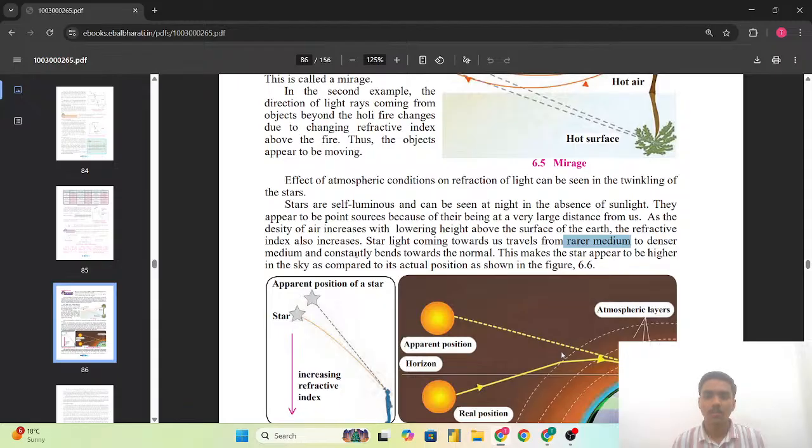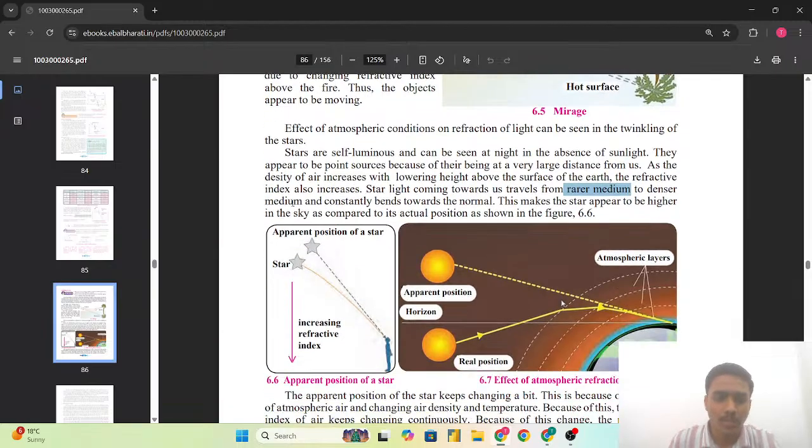This makes the star appear to be higher in the sky as compared to its actual position as shown in the figure. मतलब apparent position of the star अगर हम देखेंगे, हमें दिखाई पड़ती है ये, बट एक्चुअल पोजीशन जो होती है वो नजदीक होती है बट हमें वो दूर दिखाई देती है.